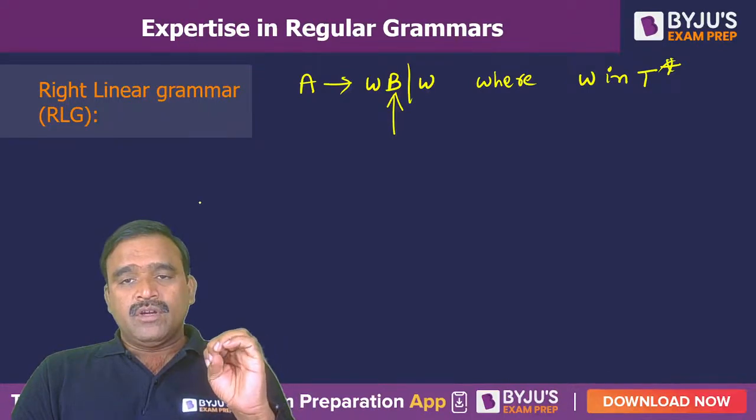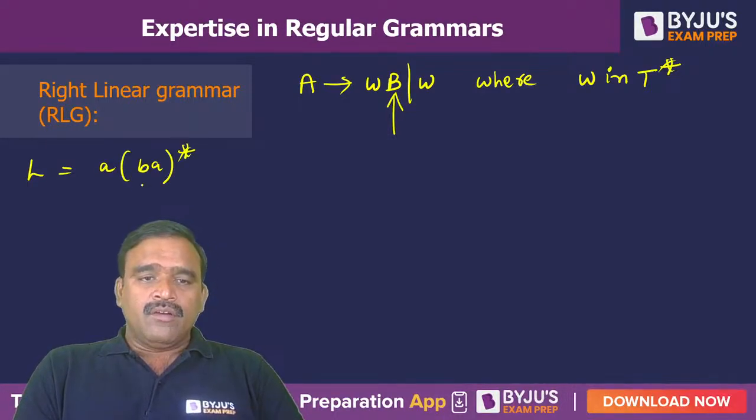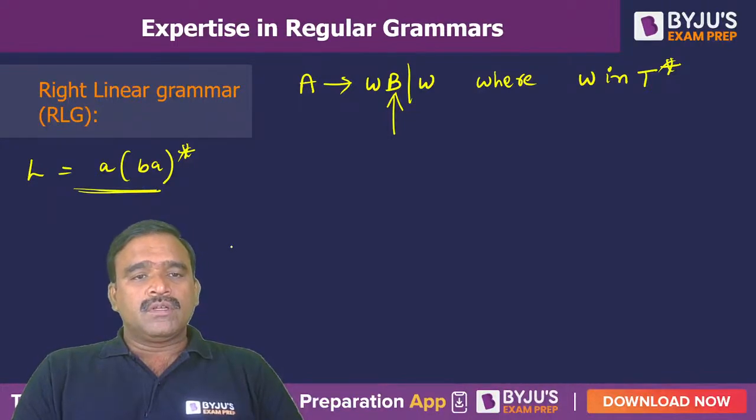Okay, so W is a word of terminals, and for the same example, if you take the language A of BA whole star, we can give both a left linear and also a right linear grammar for this.